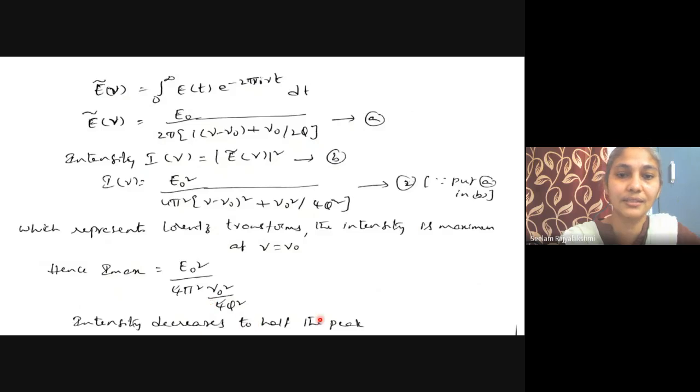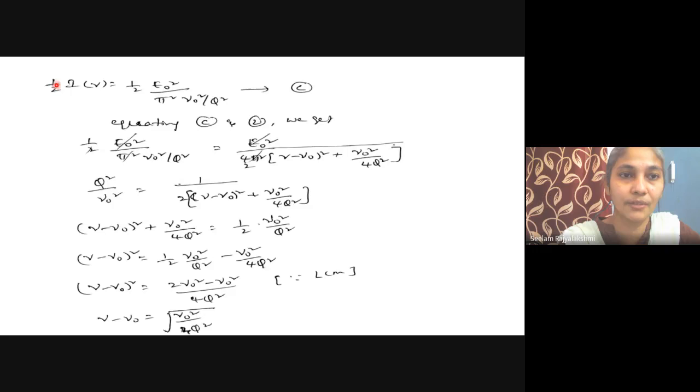Now the intensity decreases to half the peak. That means half of the intensity equals half of the obtained value. By equating equation C and equation 2, we get half E naught square by pi square, nu naught square by Q square, equals E naught square by 4 pi square, (nu minus nu naught) whole square plus nu naught square by 4Q square. If we cancel the left and right sides, we obtain Q square by nu naught square equals 1 by the bracket (nu minus nu naught) whole square plus nu naught square by 4Q square.